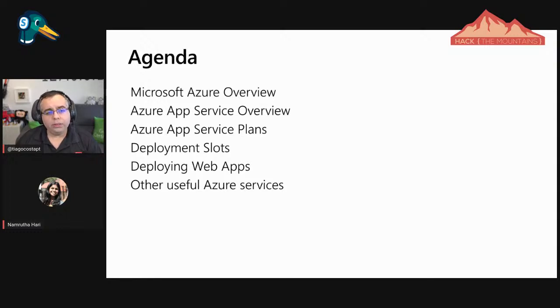And then we're going to talk about what is the Azure App Service, some of the plans that we have. We're going to talk about deployment slots, deploying web applications, and some other useful Azure services. Because to be totally honest, 1 hour is definitely just not enough. We could be here 2 days talking about the topic, because we have so much to talk about.